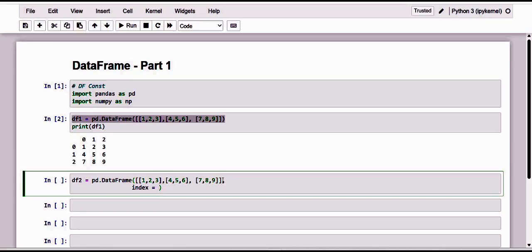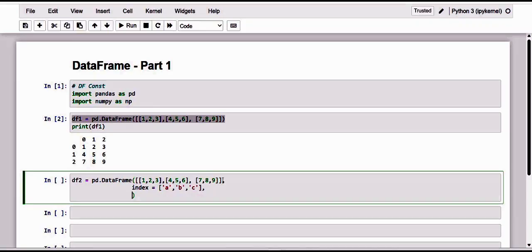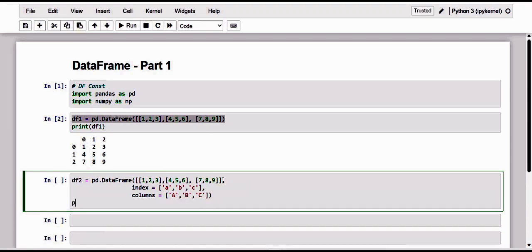This is my index, which I'm making by alpha. And of course, I'm going to give the columns also. To differentiate, I'm giving them in uppercase. Kindly note the output, it is df2.